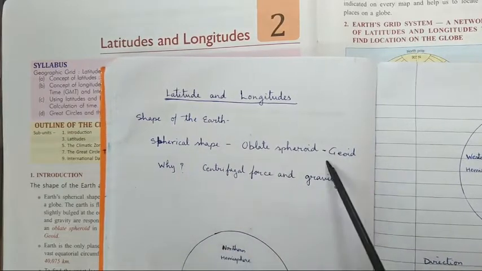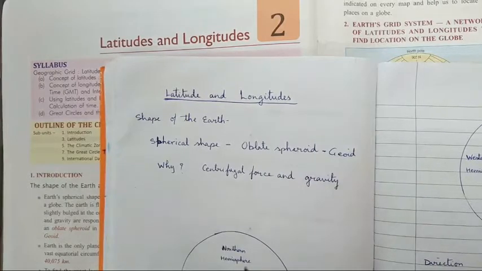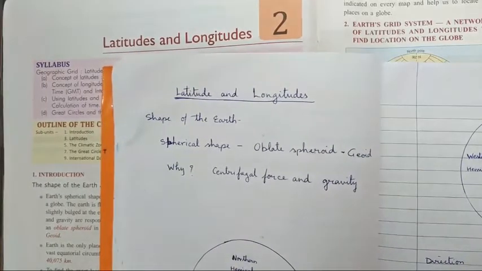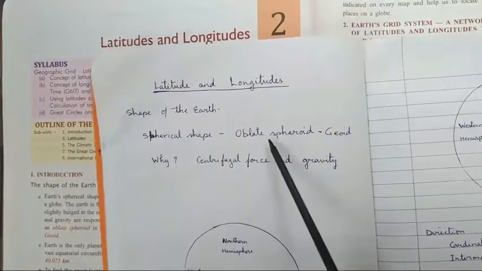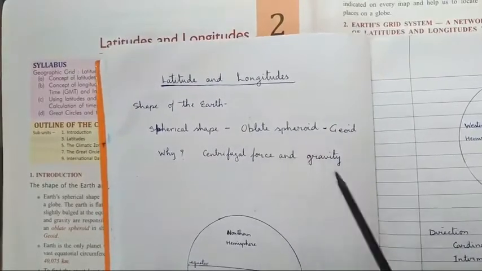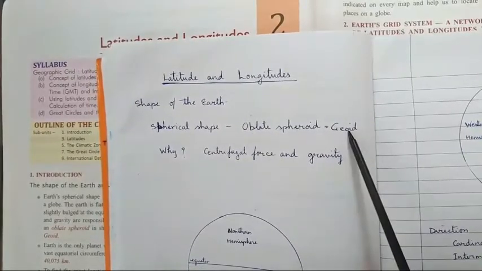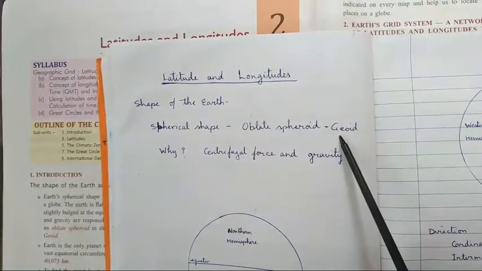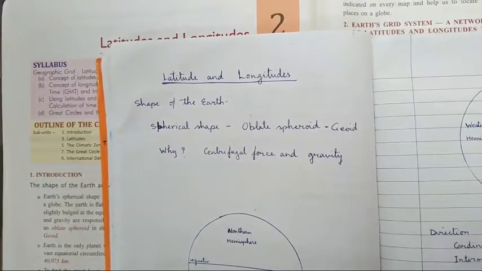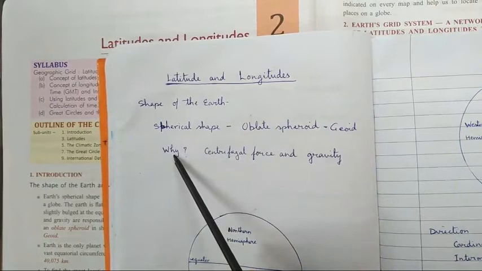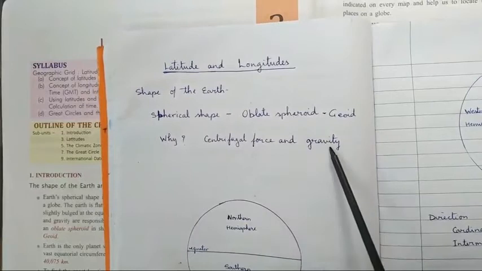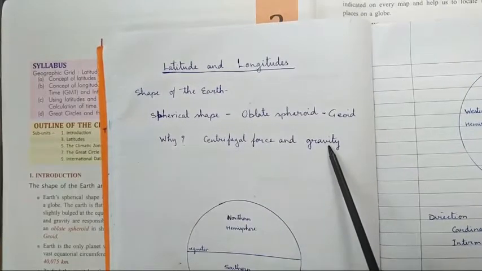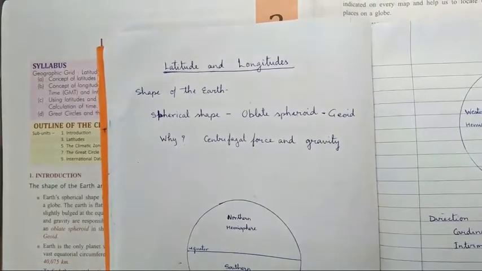I have explained this in the whole chapter. Now let's see why the Earth has an oblate spheroid shape, that is, the geoid. Why is it flattened at the poles and bulging at the equator? It is because of the centrifugal force and gravity of the Earth. Now what is centrifugal force?